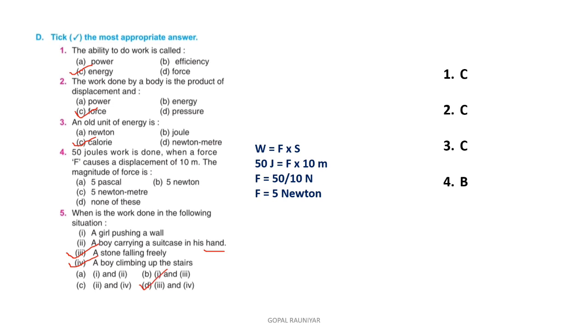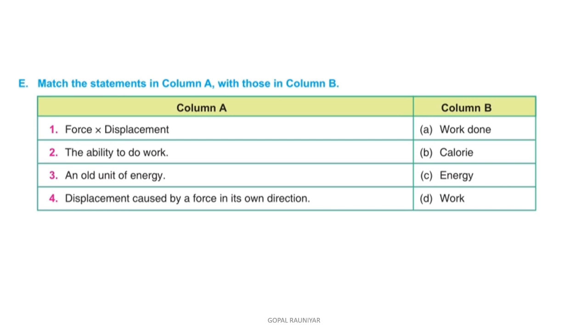So fifth, D. Now we will solve this match the following. Force into displacement. What is force into displacement? Work done. The ability to do work is energy. The old unit of energy is calorie. Displacement caused by a force in its own direction is work done.